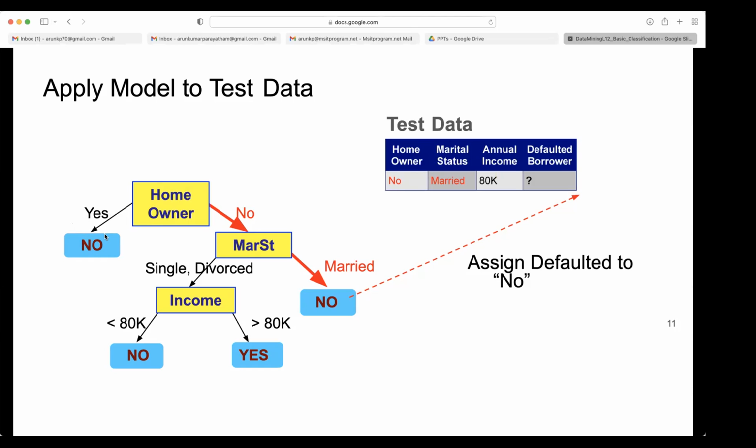Yes. So whenever we go to a node, we see what objects are reaching that node, then we see the class distribution. If the class distribution is unique, we create a leaf node. If it is not unique, we split further on different attributes, or even sometimes the same attribute. Because we have seen here single and divorced marital status, we will again use marital status to divide this. Single is one branch and divorced is the other branch. So you can split on the same attribute also.